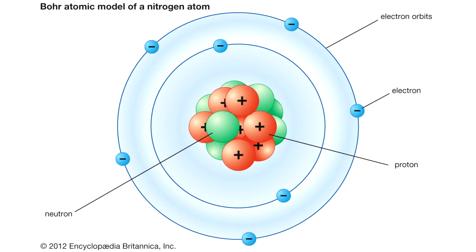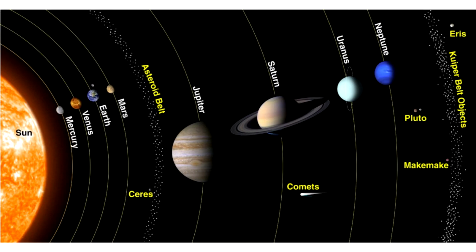In 1914, there was an expansion to the model by Niels Bohr, who was also a student of Thomson. He concluded that electrons orbit the nucleus, but are never in the same space, though they can jump to different spaces. This can be compared to the solar system. The sun is orbited by planets, and the planets never cross paths, but they do move. It was also discovered through many experiments that electrons moved like waves.